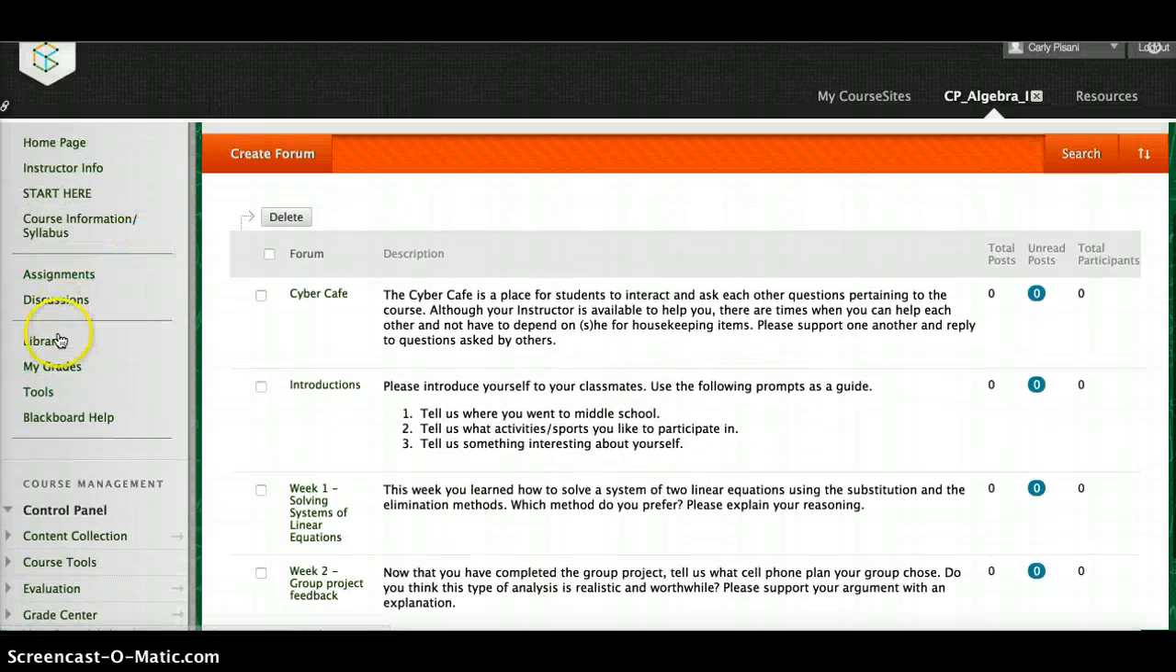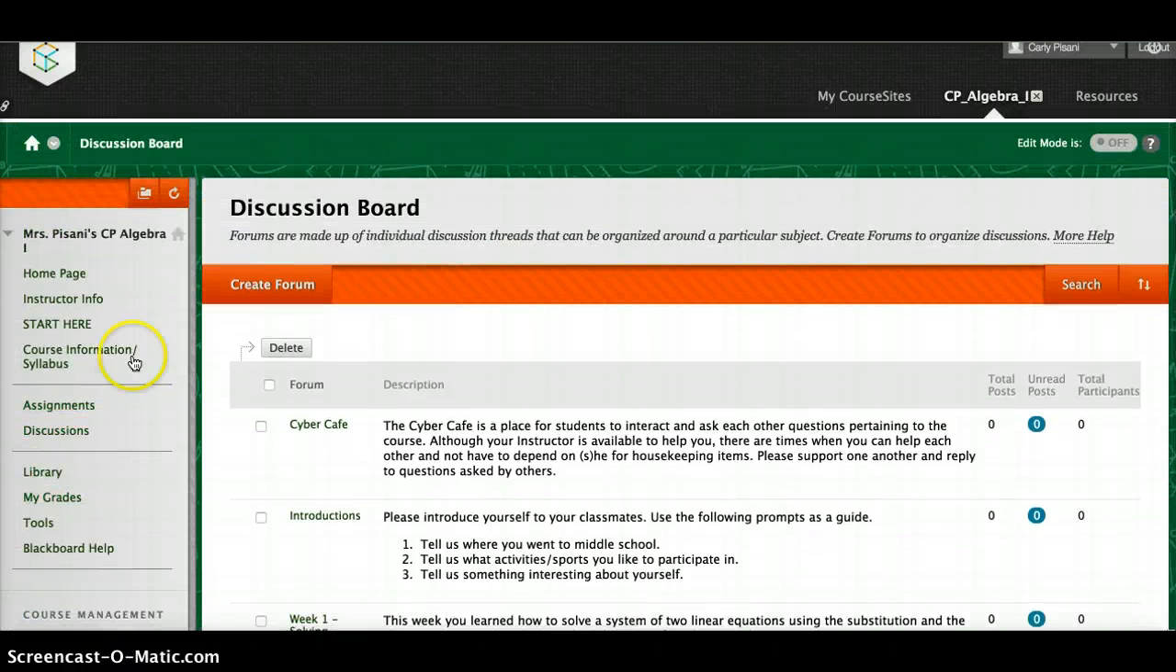And then again, here on the sidebar, there are links to the library, to view student grades, tools in Blackboard, and Blackboard Help. And so that's my virtual classroom.